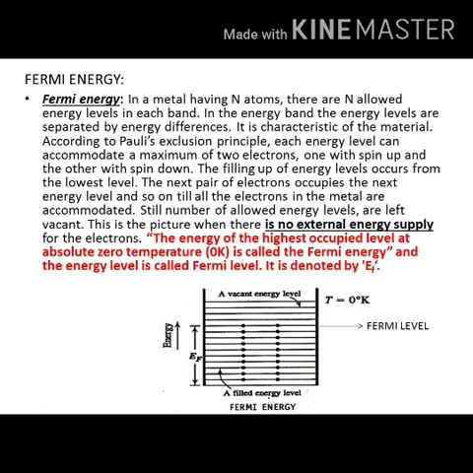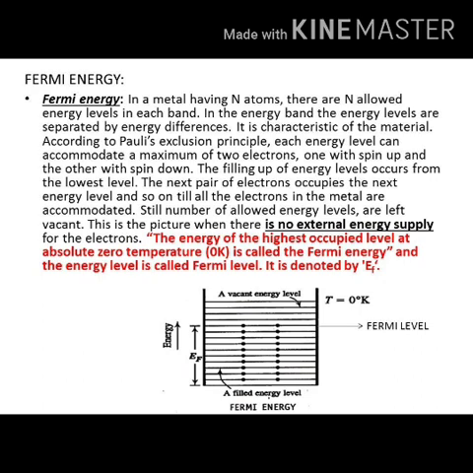At a certain stage, you will see that all the higher energy levels are completely vacant and all the lower levels are completely filled with electrons. Where the filling completes, that corresponding level is called the Fermi level, which I indicated with the arrow mark here.